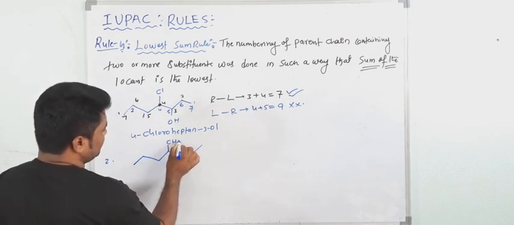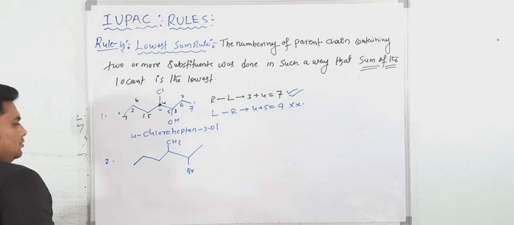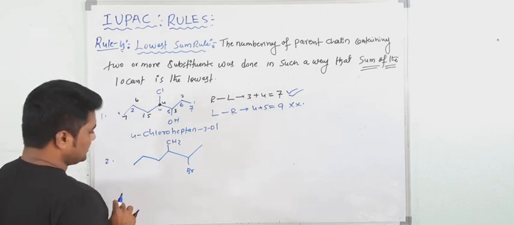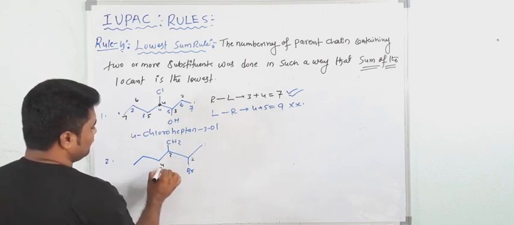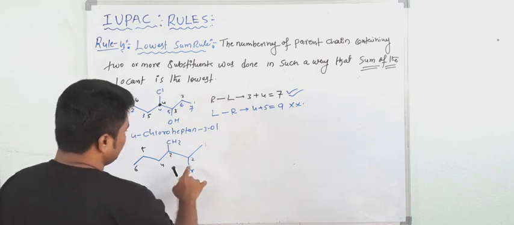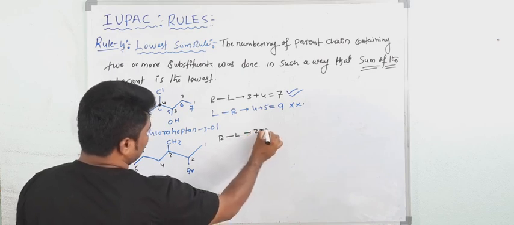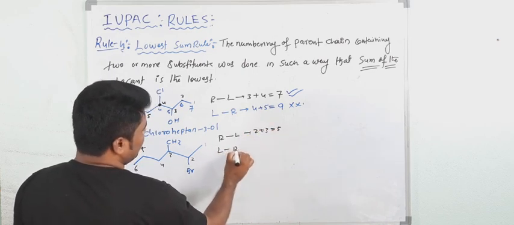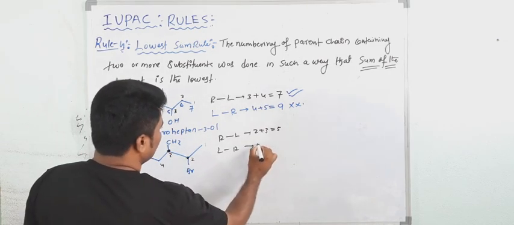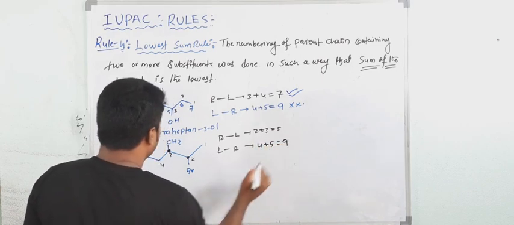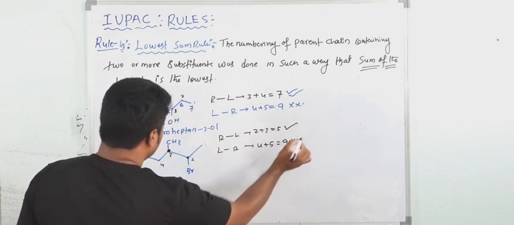And this is CH3. Now here 1 Br. Now give the numbering here. See, if I start from here, 1, 2, 3, 4, 5, 6. So here what we are getting? Right to left method, right to left. So 2 plus 3, you are getting 5. So left to right, what you getting here? 1, 2, 3, 4 and 5. So here 4 plus 5, it is again 9. See, 1, 2, 3, 4, 5. 4 plus 5, 9. So this is right and this is wrong.